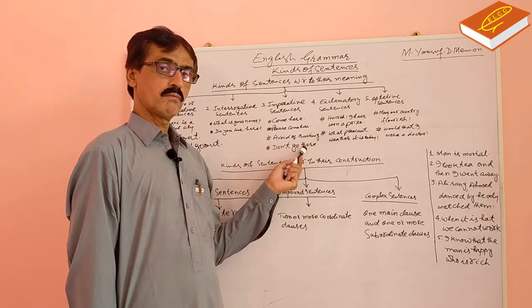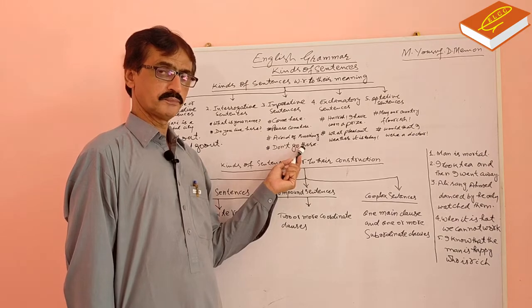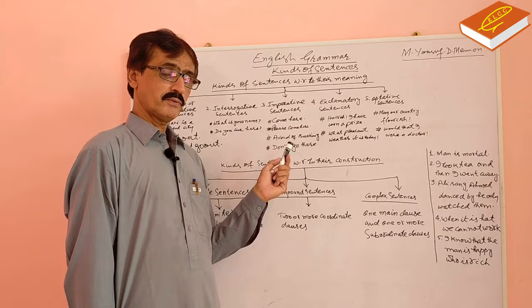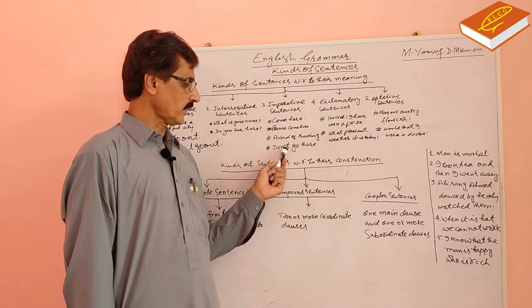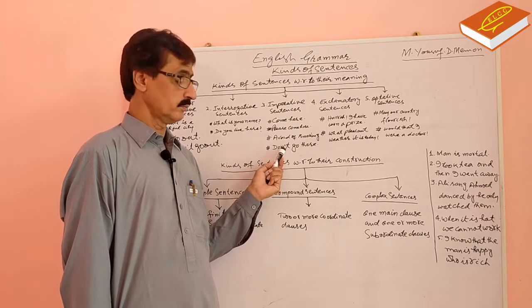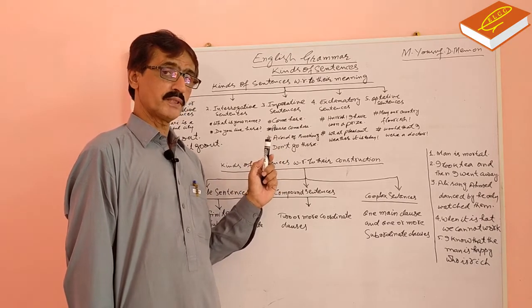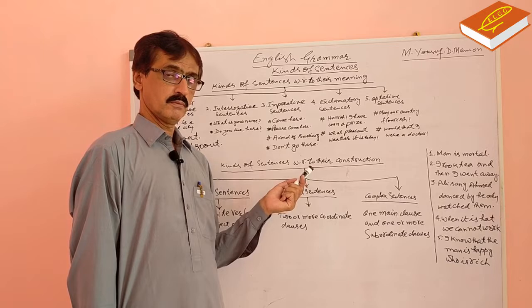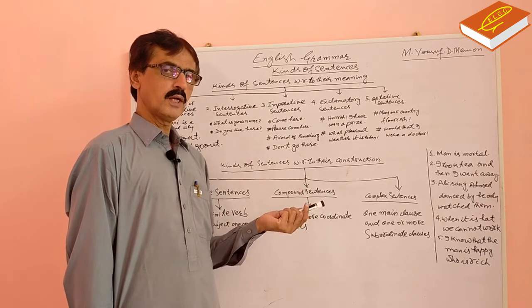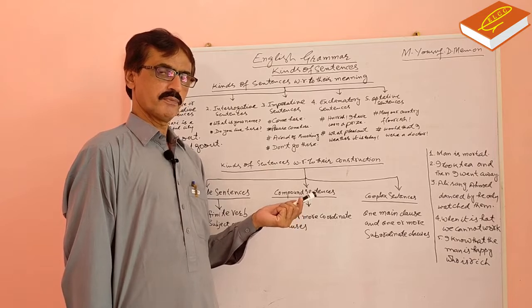Don't go there, it is prohibition. But some sentences are of such kind that they can prohibit or advise also, as don't mix with bad boys. In this sentence, there is prohibition as well as advice.